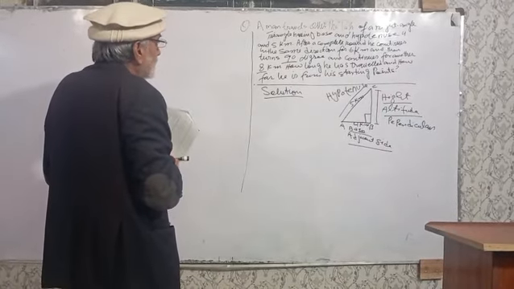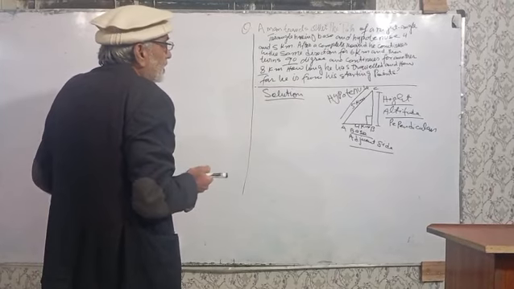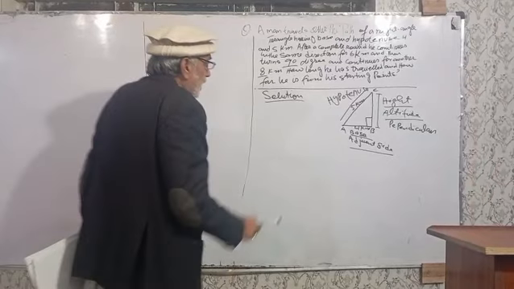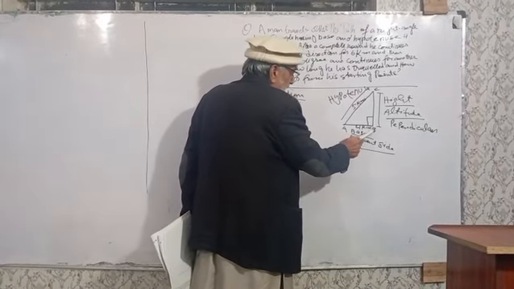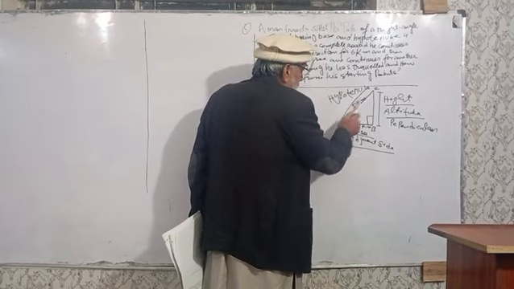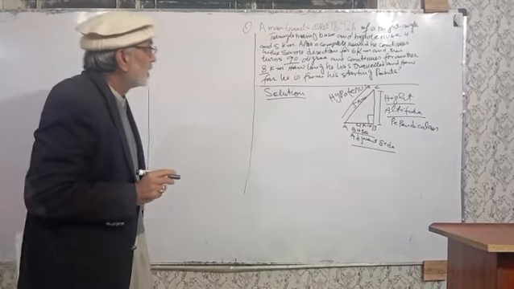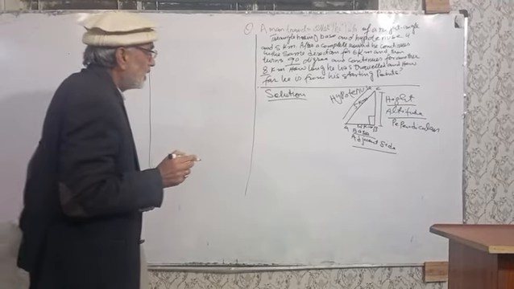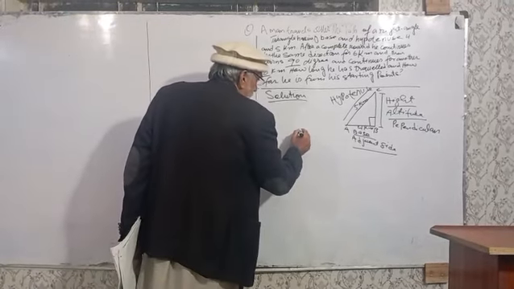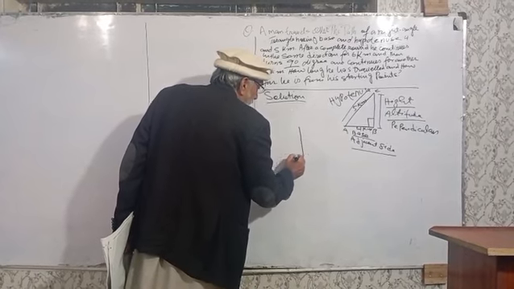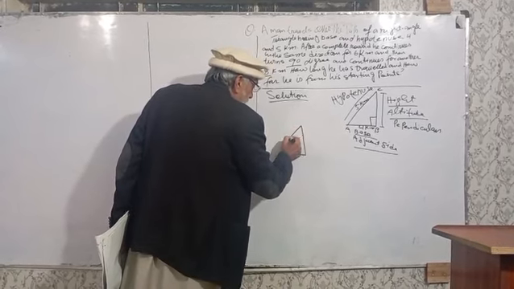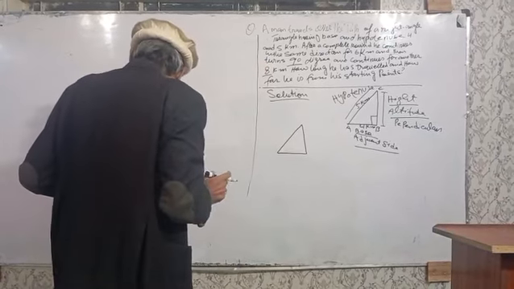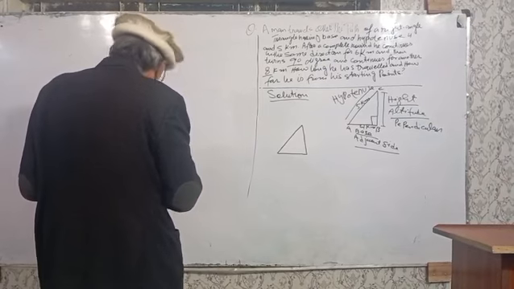So we will discuss the triangle having a 4 kilometer base and the hypotenuse of 5 kilometers. According to the statement, we will draw the triangle. It means this is a right angle triangle.